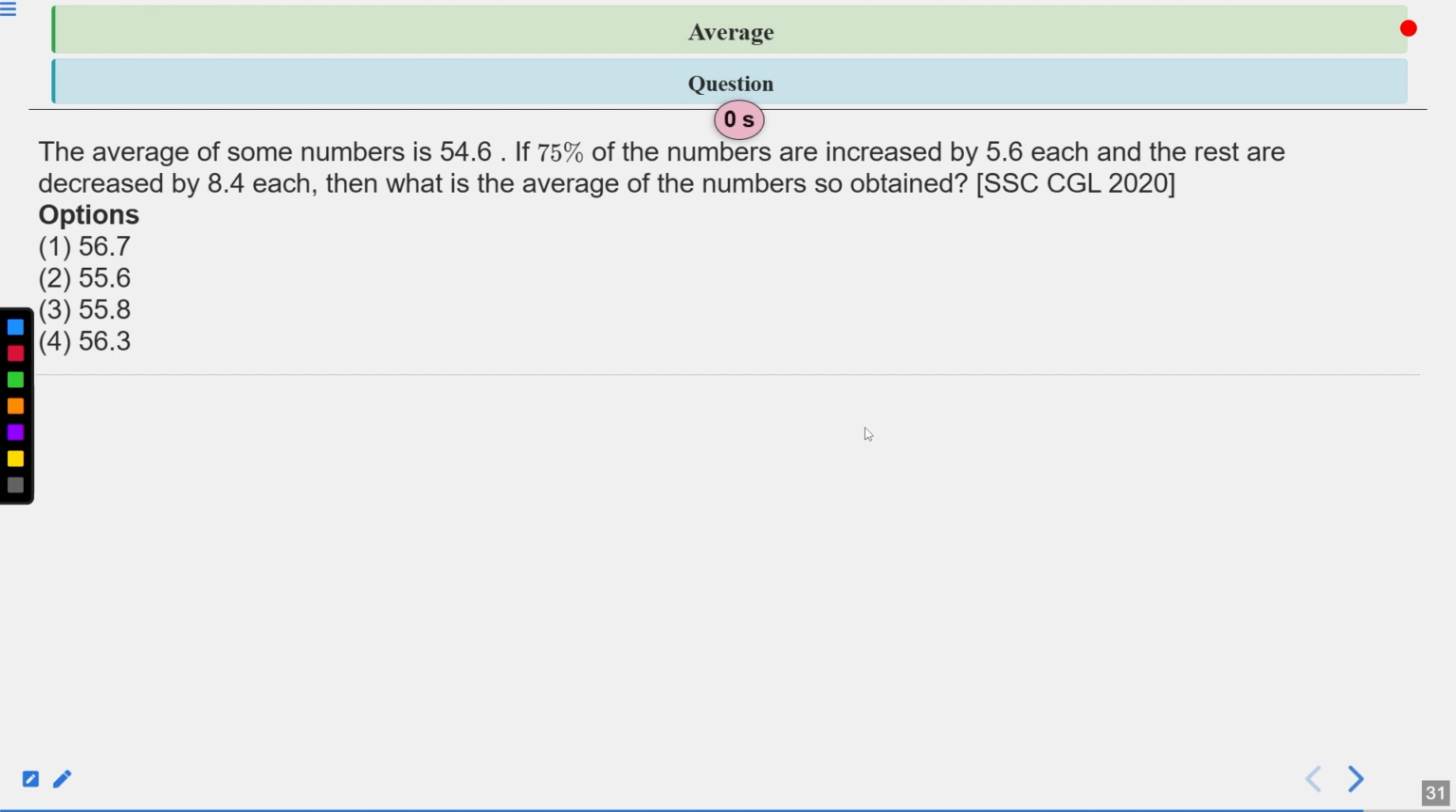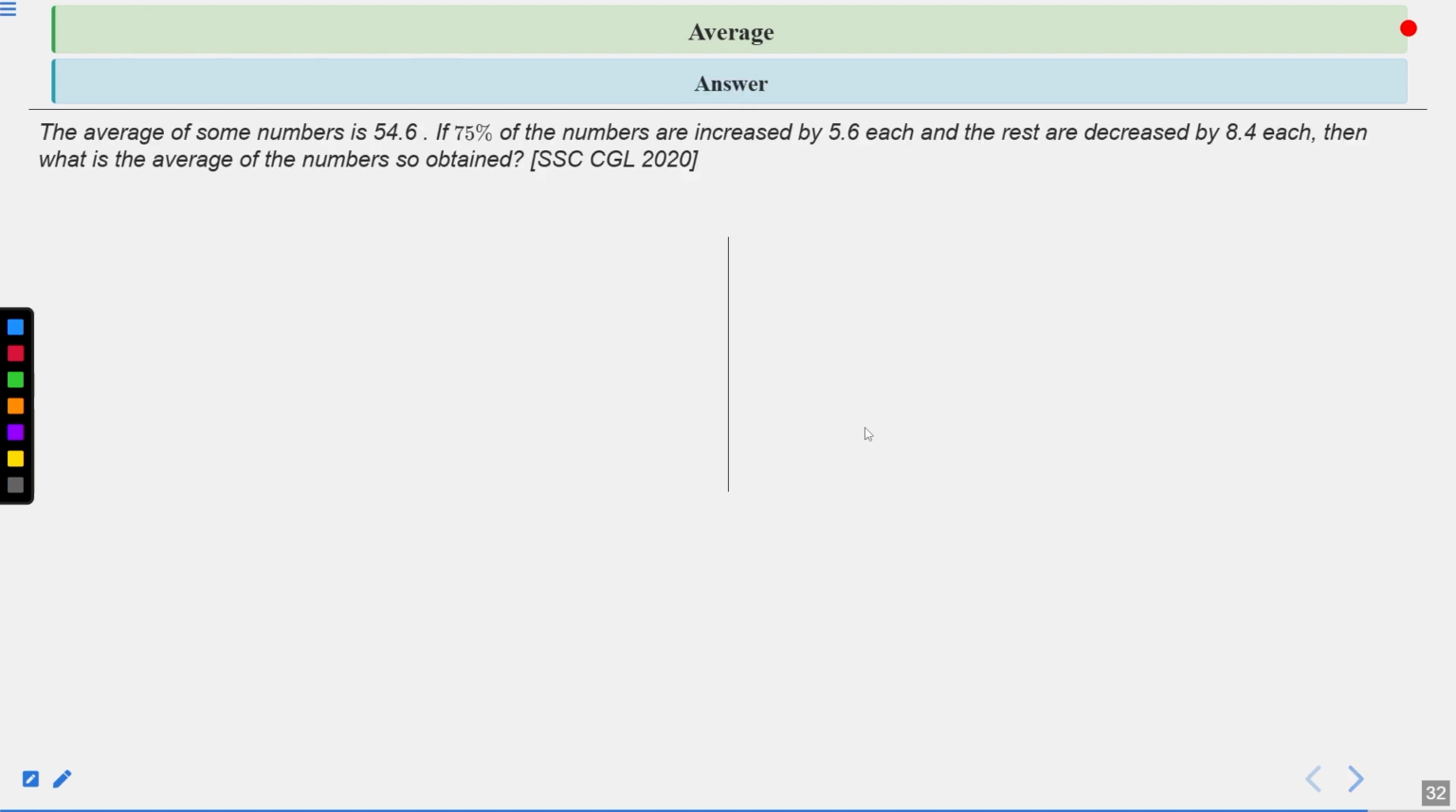Now time's up. Let's see the solution of this question. The question says that the average of some numbers is 54.6. If 75% of the numbers are increased by 5.6 each and the rest are decreased by 8.4 each, what is the average of the numbers so obtained? We apply the average formula and we can easily calculate it with some basic calculation. So the correct answer of this question is the first one, which is 56.7. Now see the detailed solution of this question.